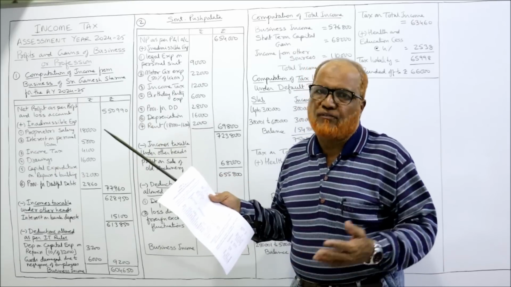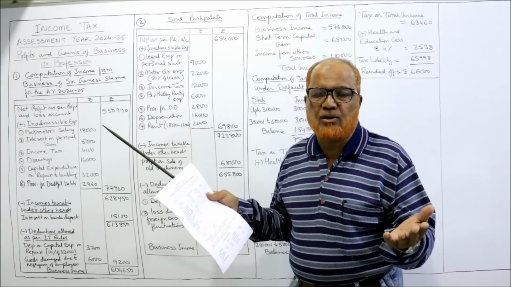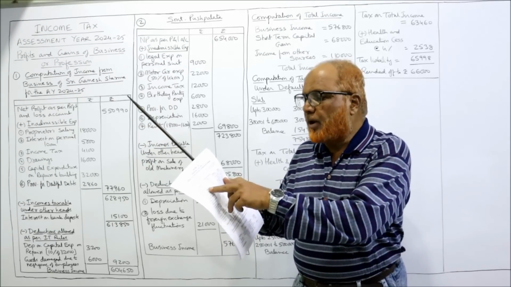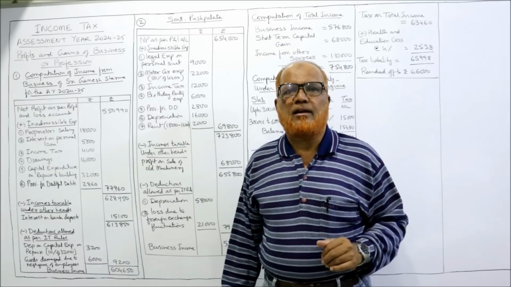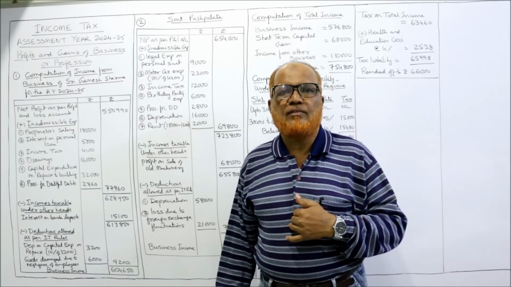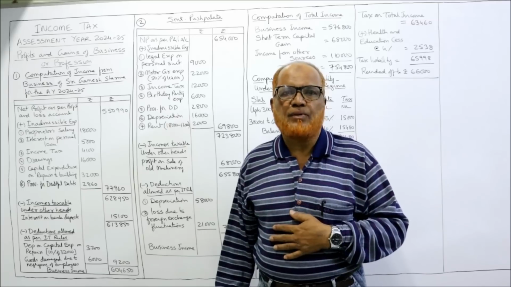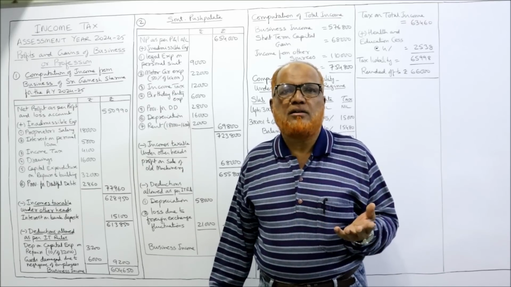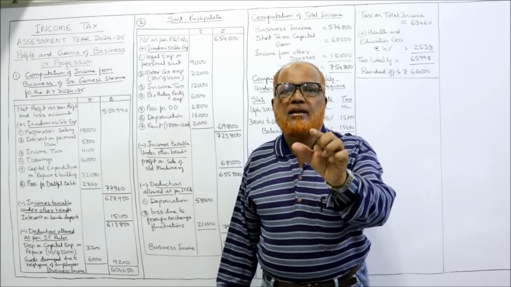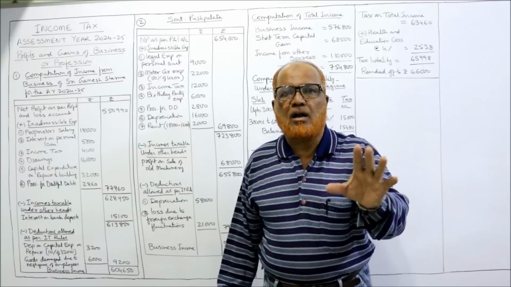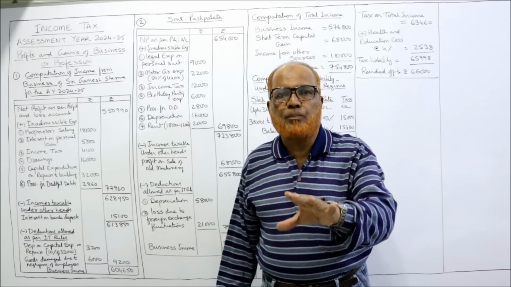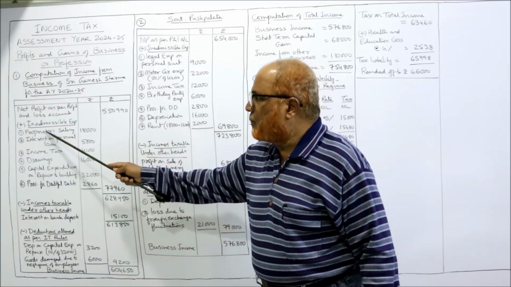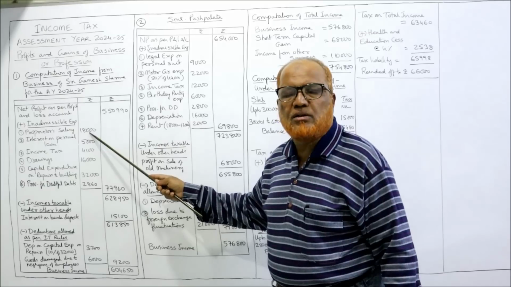Salary to staff, allowed. Without paying salary to staff we cannot run the business. Bonus allowed. Proprietor's salary, owner's salary. A person cannot give salary to himself. I am the owner of the business, I am giving salary to myself. It is not correct. So Income Tax Act says salary paid to employees is allowed. Salary paid to the proprietor or owner is disallowed. So add back. Proprietor's salary 18,000 disallowed.